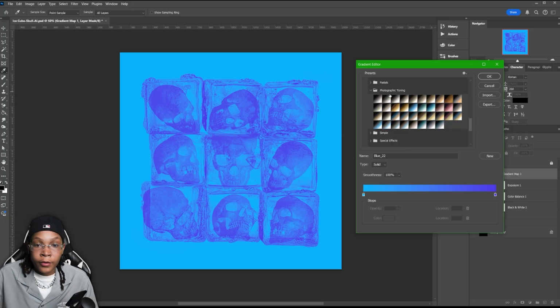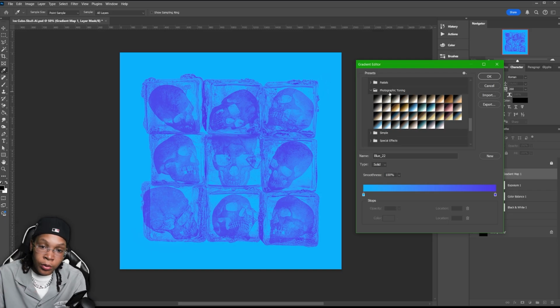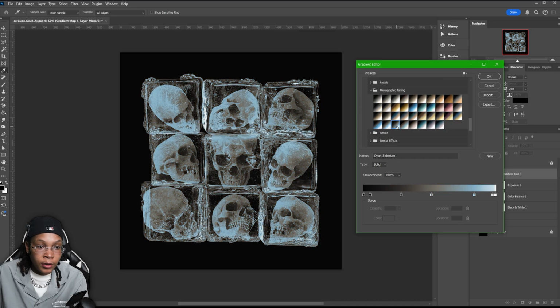So I'm going under photographic toning under legacy gradients. I will provide this for you guys for free. It'll be in the resource pack down below. I pretty much know I'm gonna use one of these because the thing with photographic toning, it uses photo filters pretty much from each color tone. So like all these are pretty much skin tones. This one is to give blues and greens. Same thing with here. So this is pretty much the one I want to go with because it looks like an X-ray a little bit. But I am gonna look at the other ones and see what they have to offer.